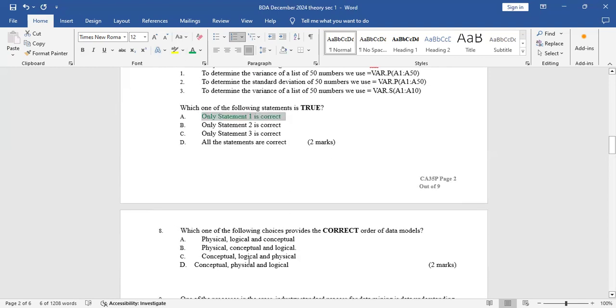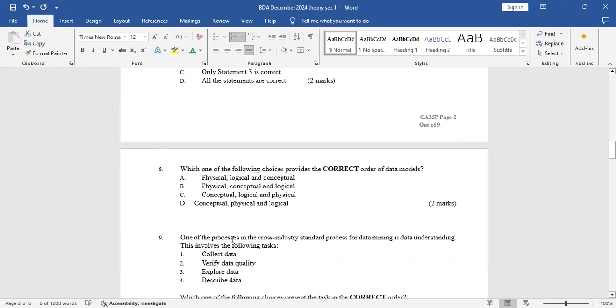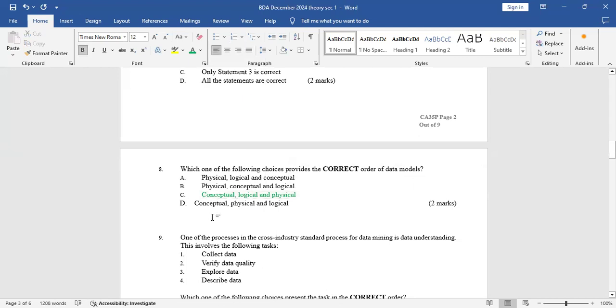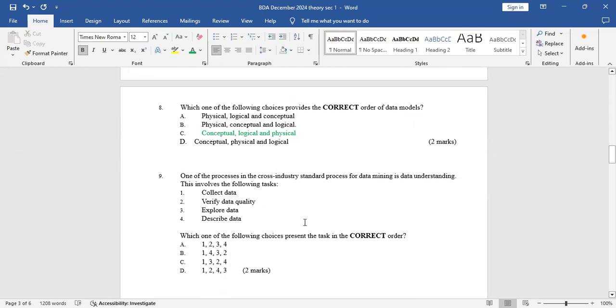Go to number 8. Which one of the following choices provides the correct order of data models? I've told you that this is in alphabetical order. So you start with the conceptual, logical, then you finish with physical. So this was a free mark. These are free marks. So the correct answer is C. I don't even have to go through it. The correct answer is C, conceptual, logical, physical.